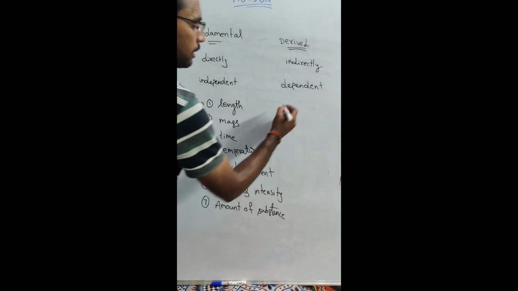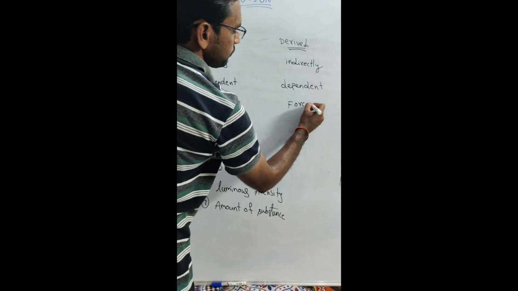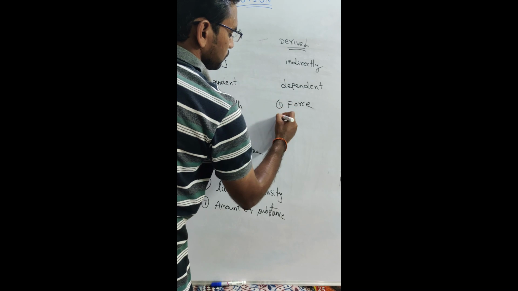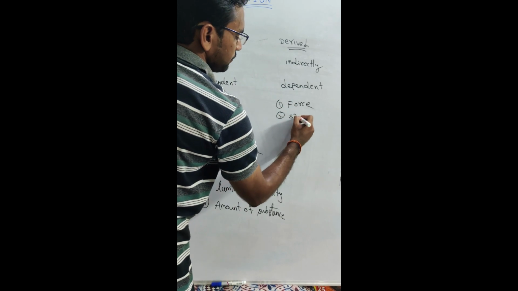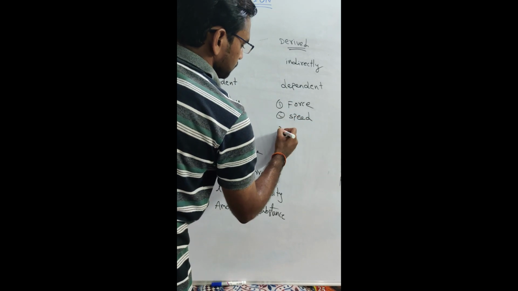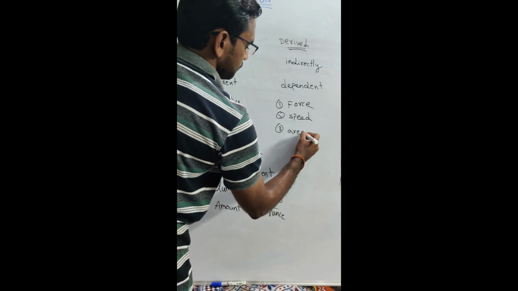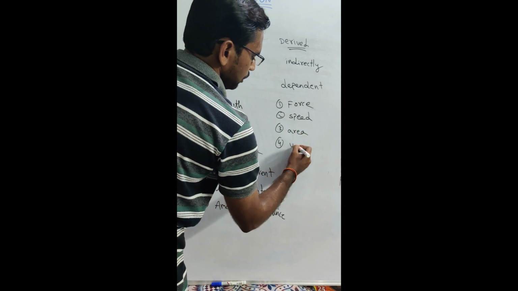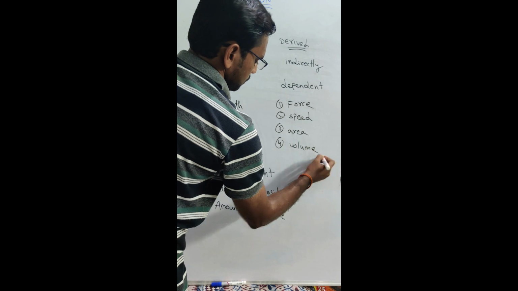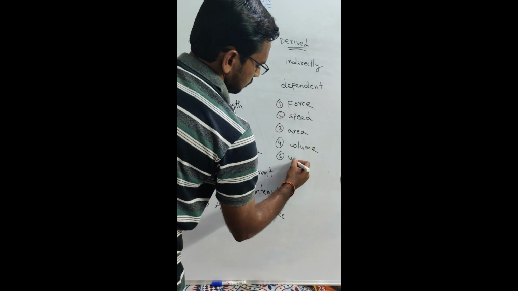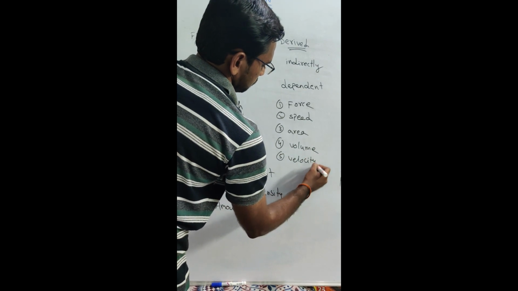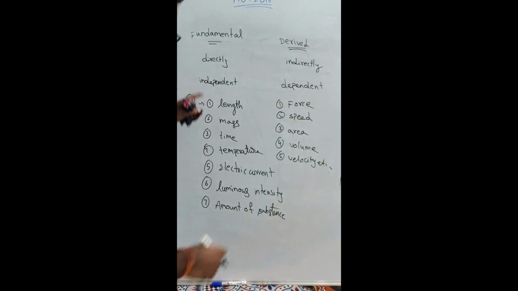What are the dependent quantities? Force, speed, area, volume, velocity, etc. Apart from these 7, everything else is a derived quantity.